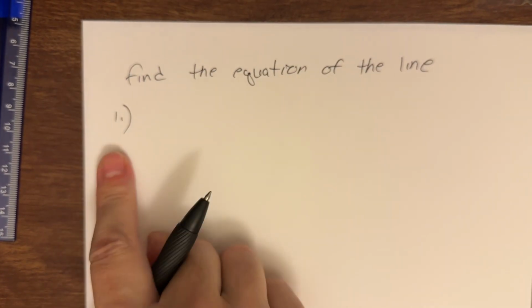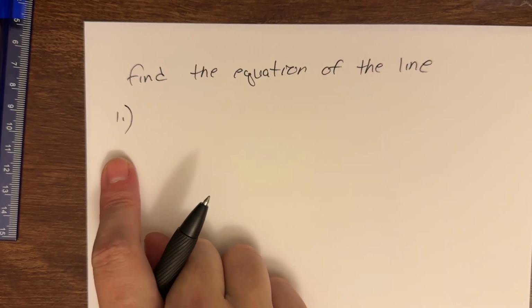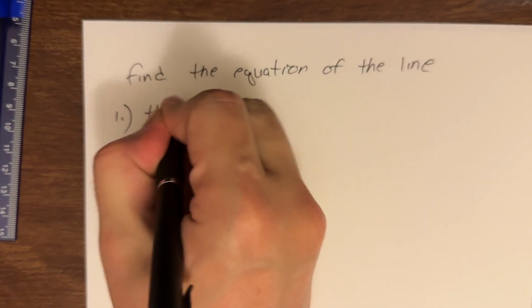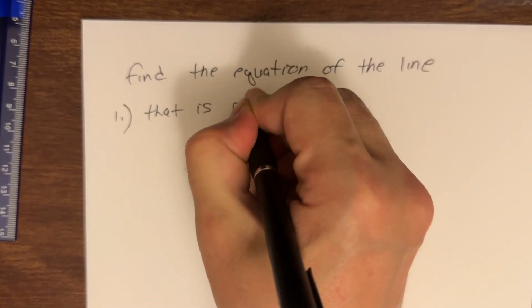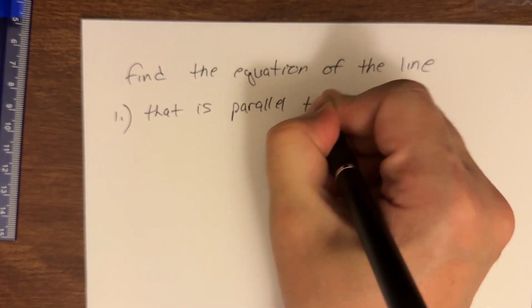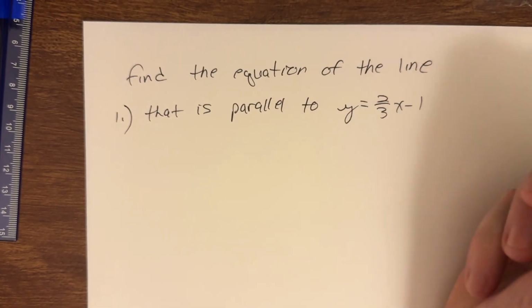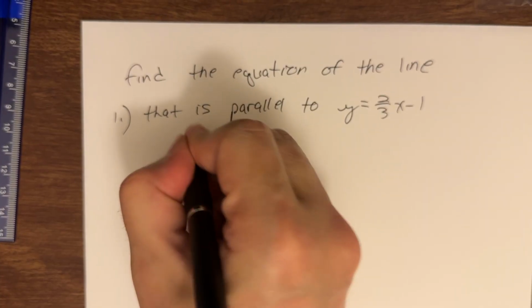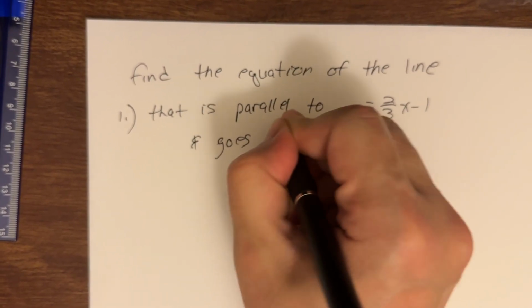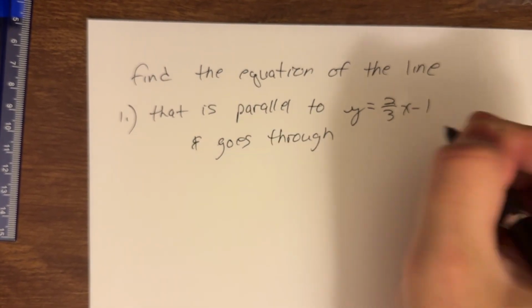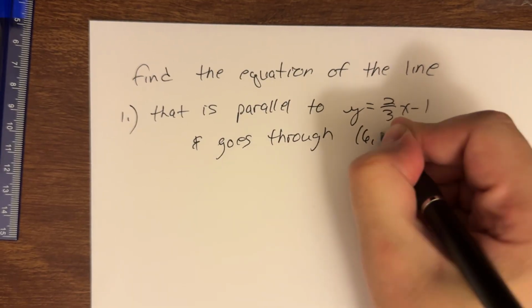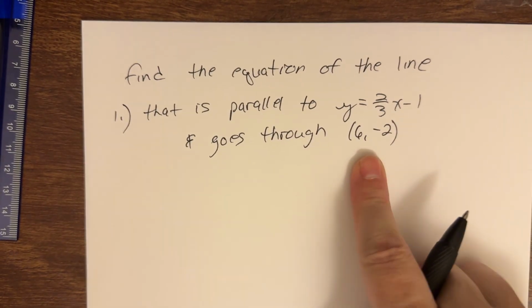Number 1, we're going to find the equation of the line that is parallel to y equals 2/3 x minus 1 and goes through the point (6, -2).